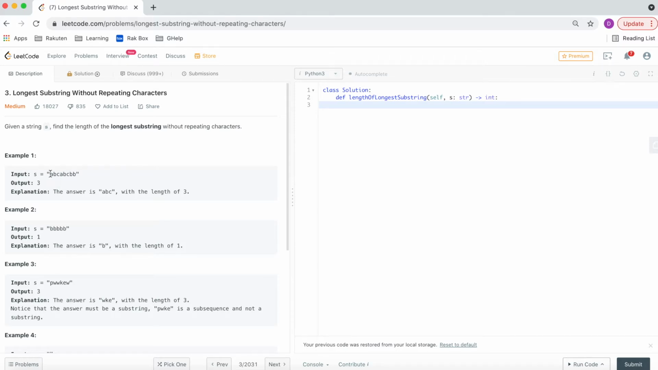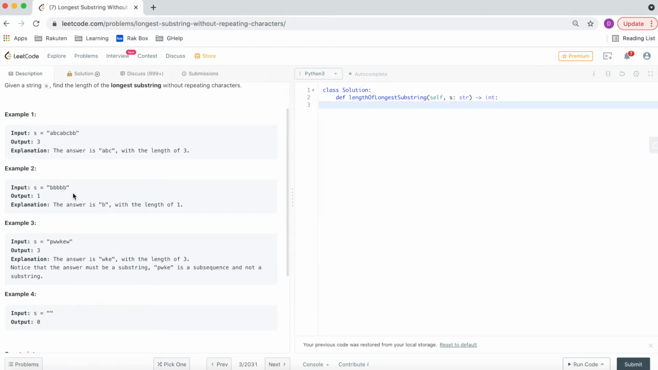And when we try ABCA, we have A getting repeated twice, so we should not be considering this case. We only need to see the cases where the characters are not getting repeated. Even in BCA there is no repetition, and when we consider BCAB, B is repeated twice. CAB will give us length of 3, and in the same way ABC will again give us length of 3. So the maximum length of the substring without repeating characters would be 3.